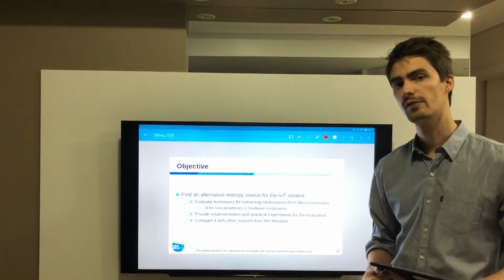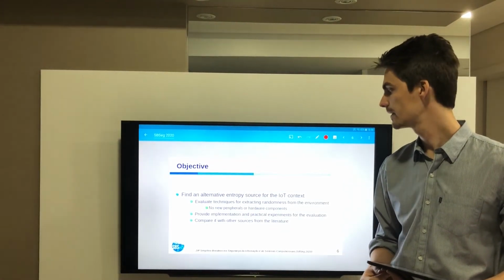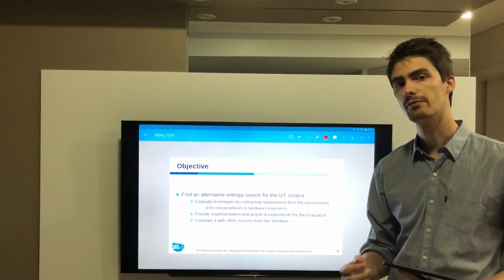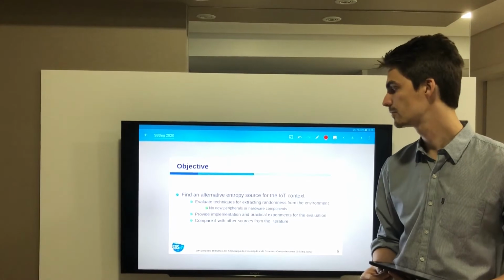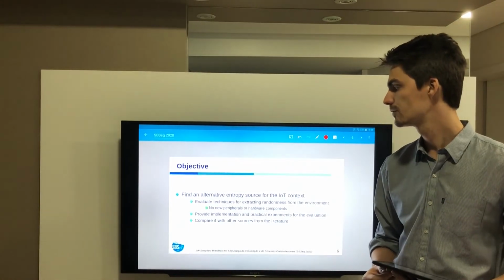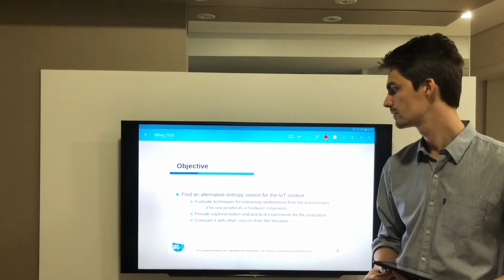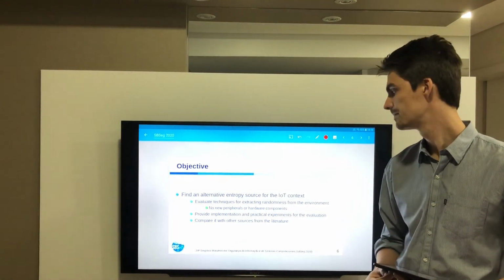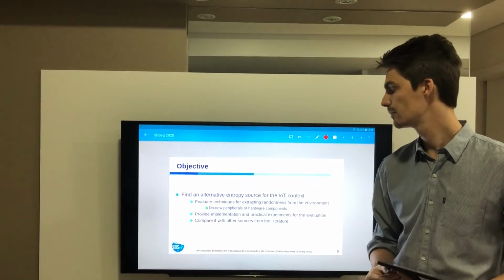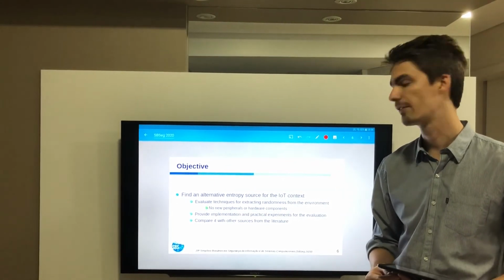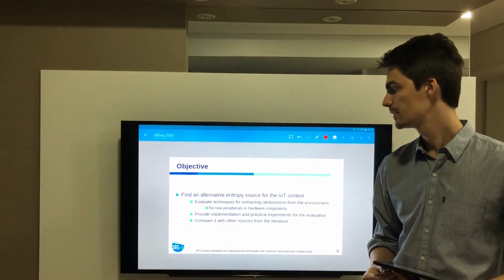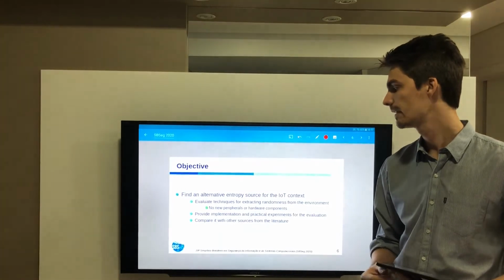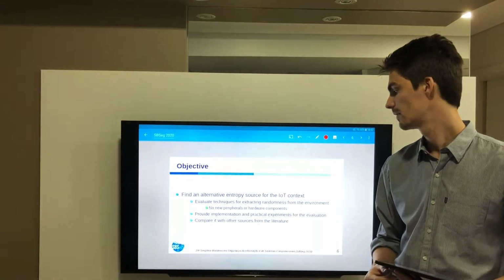So, the objective of this work is to find an alternative entropy source for the IoT context. The constraints of IoT devices should be considered, in addition to the secondary goals, such as evaluation techniques for extracting randomness from the environment, without adding new hardware components or new peripherals. In addition, provide implementation and practical experiments for this evaluation, and also compare it with other sources from the literature.